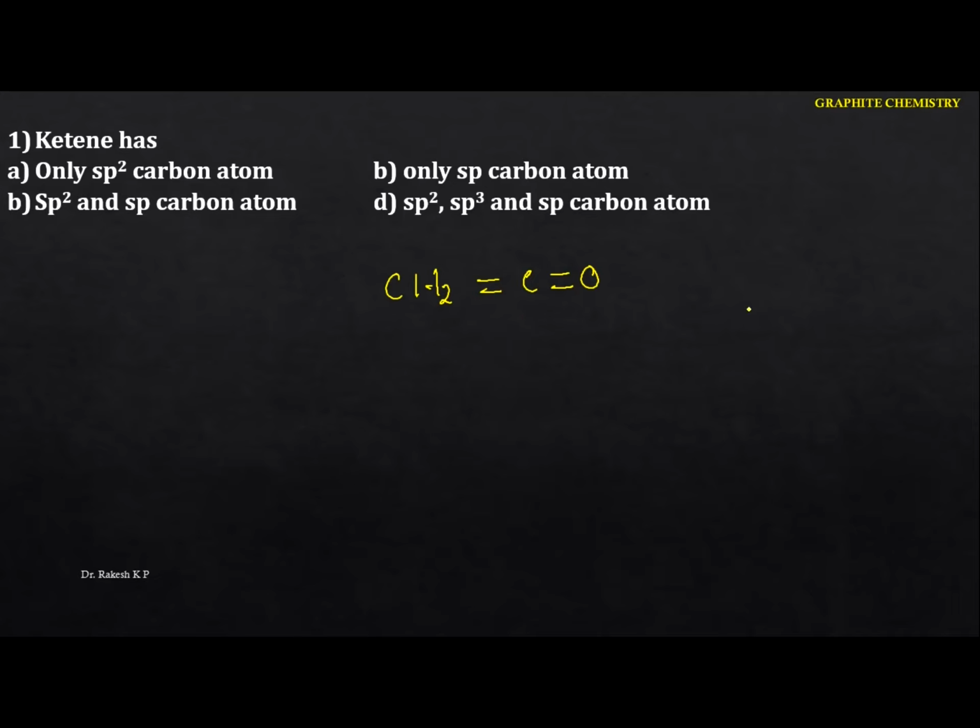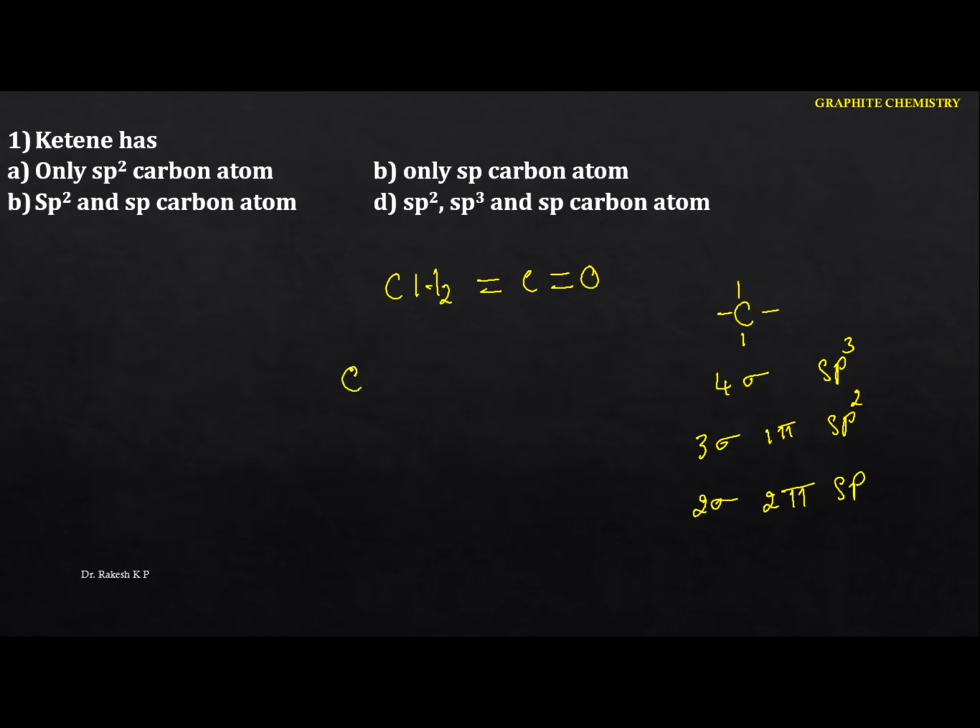But here you have to identify the hybridization of the carbon. We know the valency of carbon is 4. If the carbon is surrounded by 4 sigma bonds, it is always sp3. If it is surrounded by 3 sigma and 1 pi bond, it is sp2. If it is surrounded by 2 sigma and 2 pi bonds, it is sp hybridized. This is only for the carbon here.